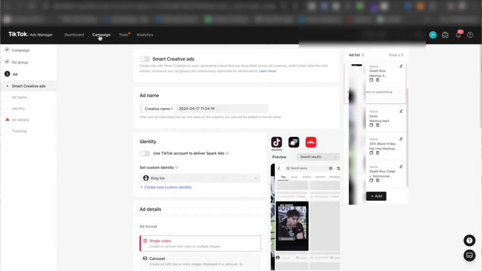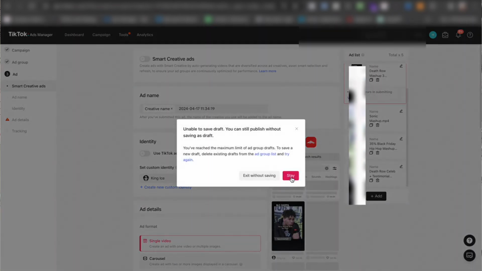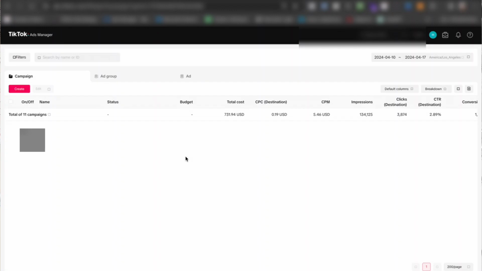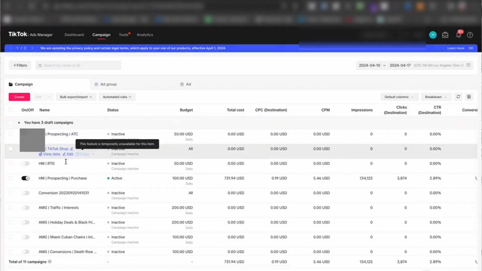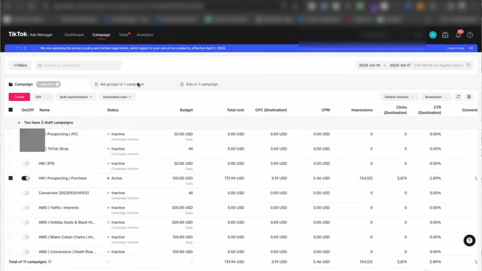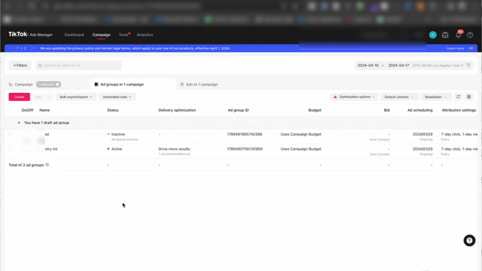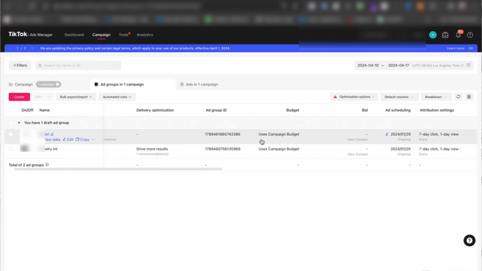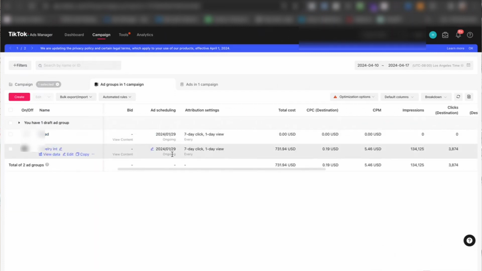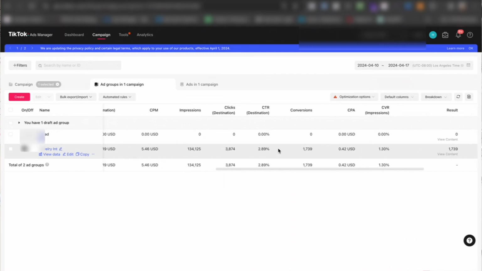And so the next thing that you can do after you launch that, you can go back and exit without saving and launch a different ad set or a different ad group. You come over here to this campaign, and then what you can do here is create a different ad group, and then just do the same thing, but don't select any interest audiences. You just leave it as broad as possible. As you can see in this one, we turned it off because it just wasn't performing as much, and then we saw the jewelry interest to be the top performing one, and so that's the one that we've been rolling with.